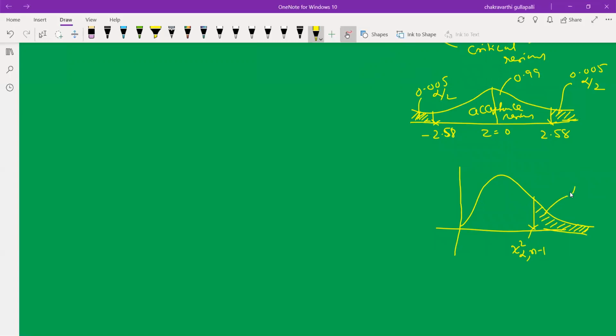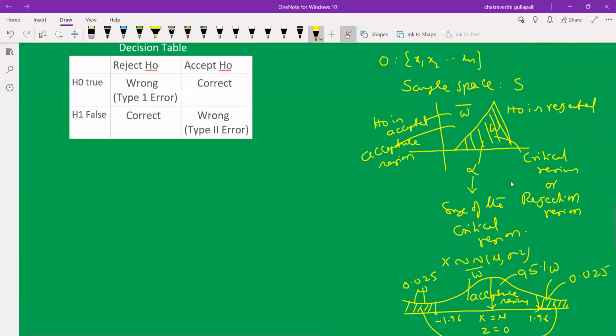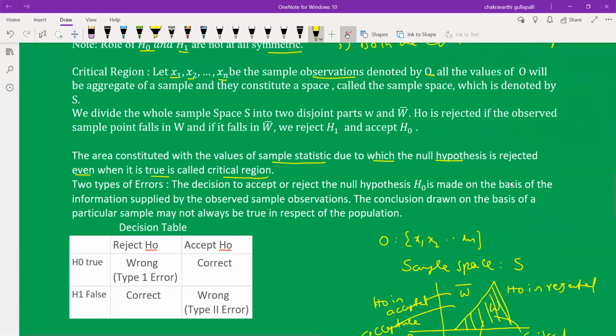Here the size is alpha, which may be 0.05, because the chi-square distribution is a positively skewed distribution. It falls only in the first quadrant, so we consider only a one-tailed test here. We consider the upper part of the chi-square critical value as the critical region. So the size of the critical region is equal to alpha, where n is the degrees of freedom. These are the examples of the critical region.